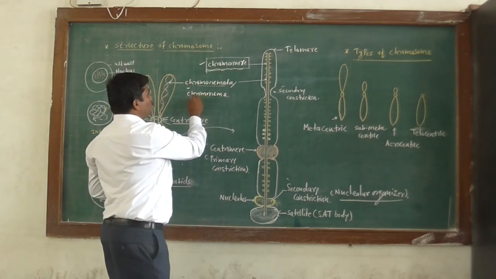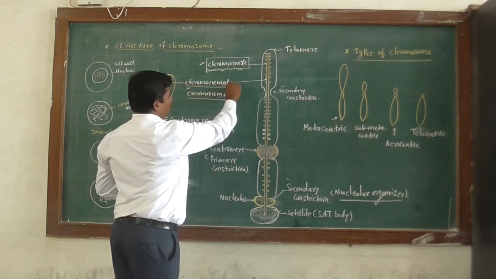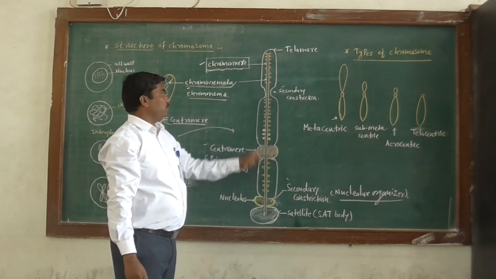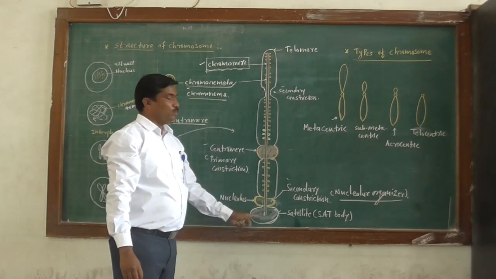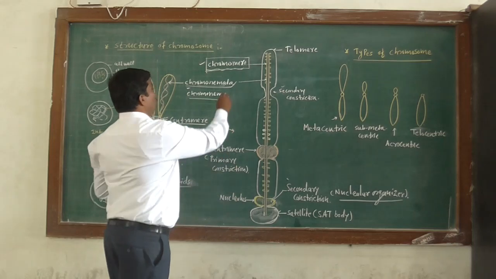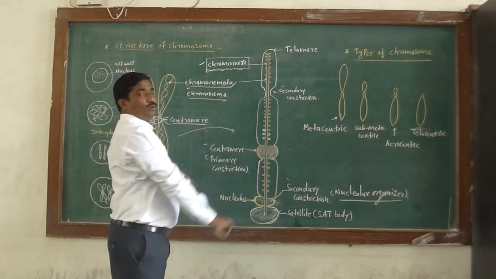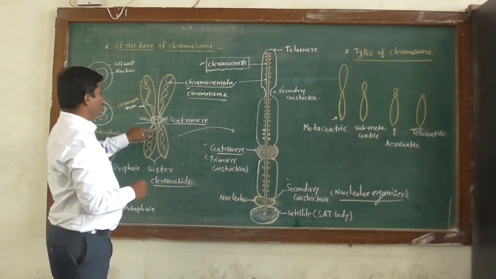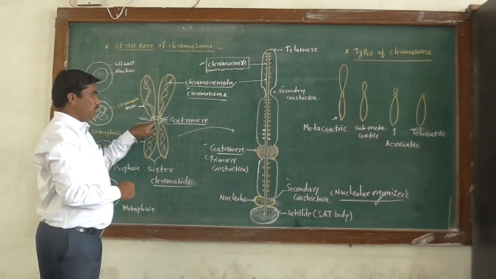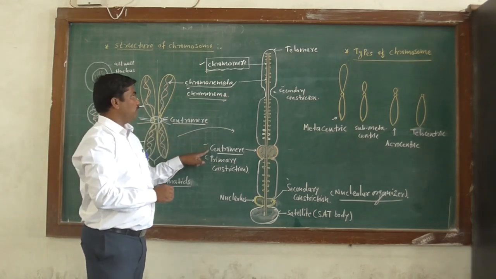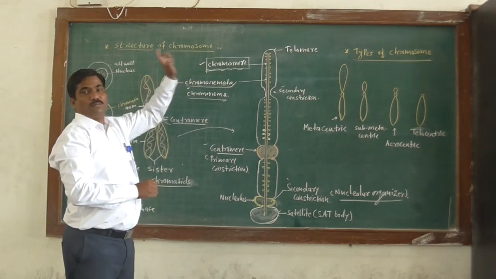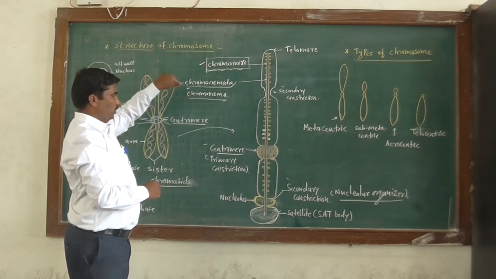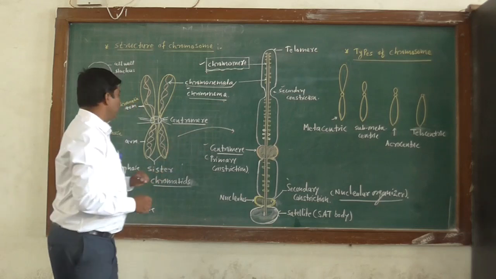Then what is chromonemata? Chromonemata is the double-stranded DNA which runs throughout the length of the chromatid. Singularly, that is known as chromonema. And what is a centromere? The two arms of a chromosome attach at the center, and that is known as the centromere. So you don't get confused by these terms: chromomere, chromonemata, chromonema, then centromere.